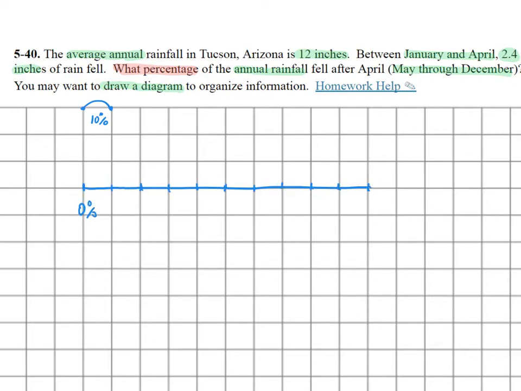So notice that at the bottom I wrote 0%, so I'm going to be counting percents, representing percents on the bottom. It's like a double number line we've been doing, and then at the end is 100%. Now our problem uses rainfall in inches, right? So on the top we're going to be counting those inches.